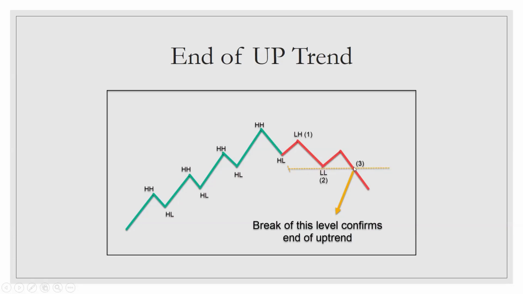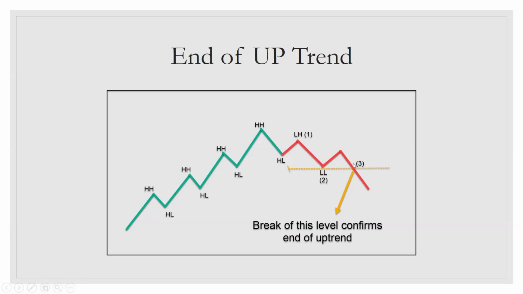When the price breaks this lower low level, this confirms the end of uptrend. If you are carrying any position, it is better to exit at this point because this is the end of uptrend. From here, the market can get into a sideways trend or it can get into a deep downtrend. So if you have a position, it is better to exit at this level.